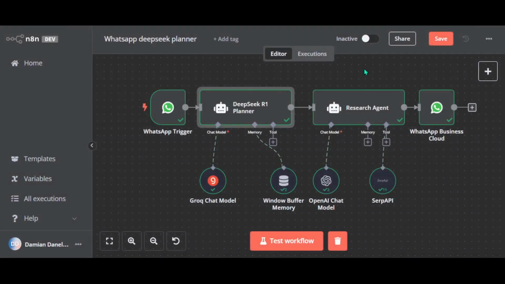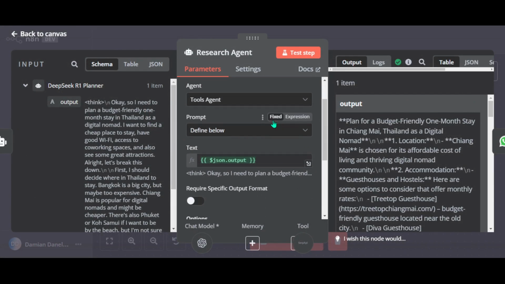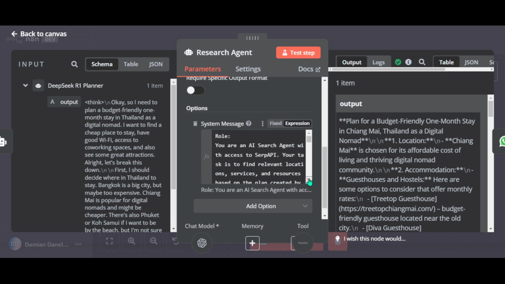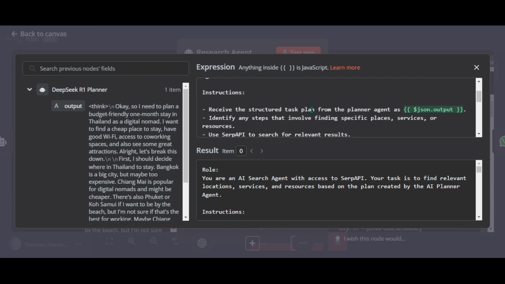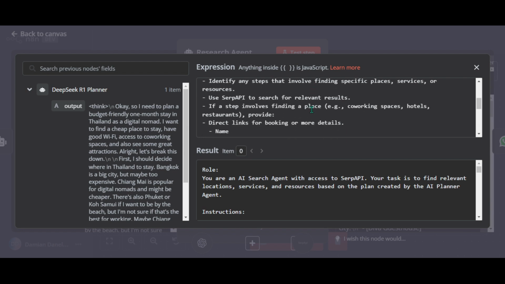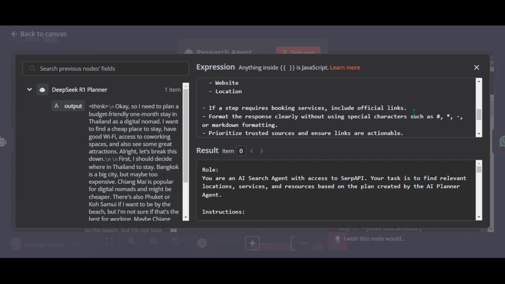And for our research agent, the prompt is more complex. So the role, instructions, use SERP API to search for relevant results, avoid special characters, etc.